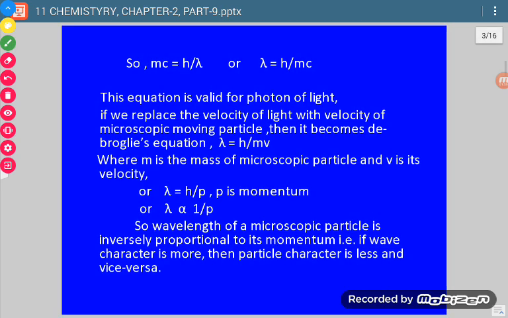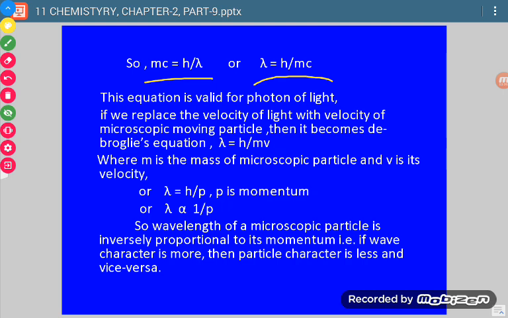So from this relation we come to know that mc square is equal to hc over lambda. Now mc is equal to h by lambda, c will get cut and we will get this equation. If we rearrange, then lambda will be equal to h over mc. Here lambda is wavelength, h is Planck's constant, m is mass of the photon, and c is the velocity of photon.